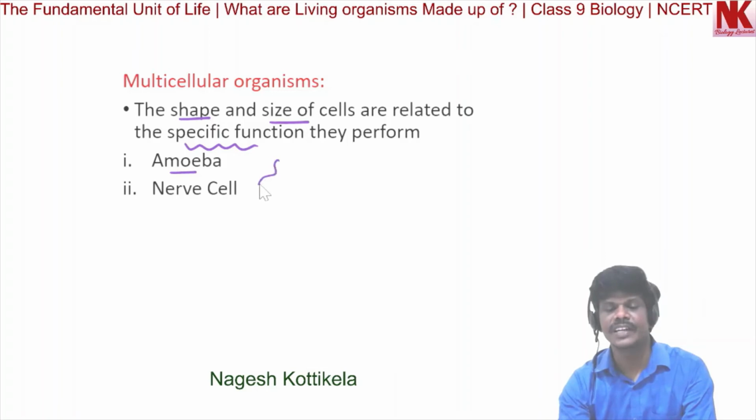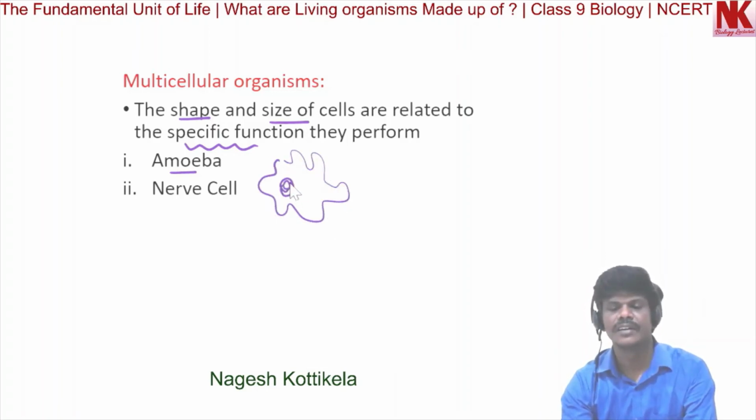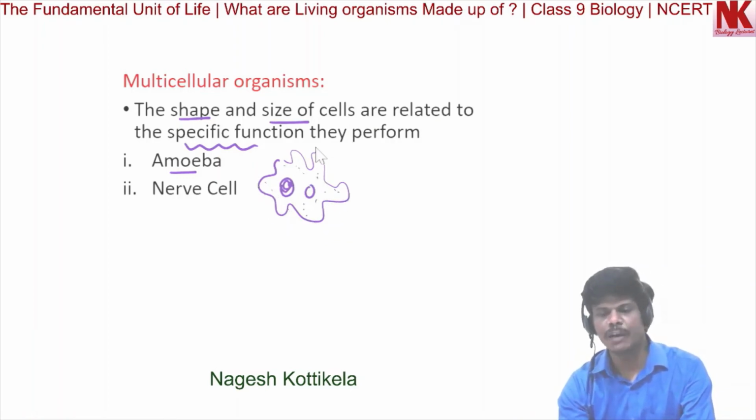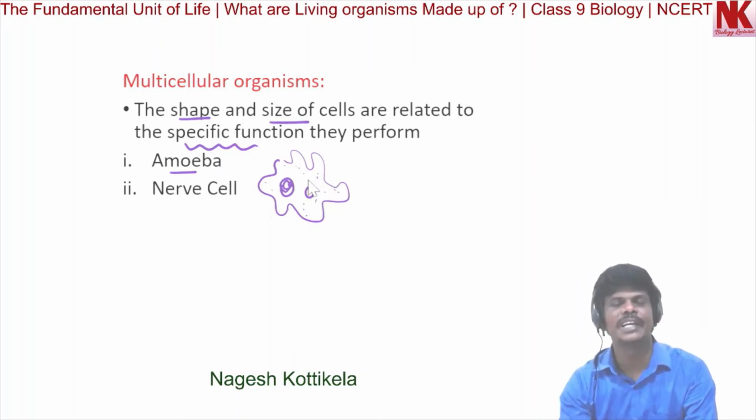It is irregular. With the help of pseudopodia, it can engulf the food materials present in the surrounding water medium. It can change its shape to do this, and this engulfing of food materials is called